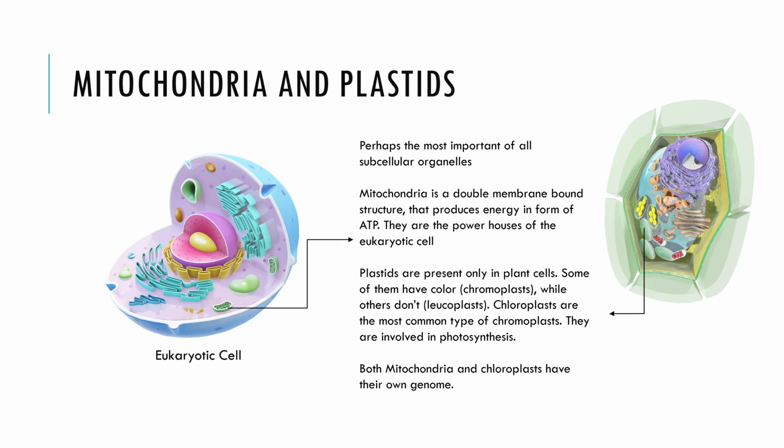I didn't know that. So let me just summarize what we learned today. We learned the basic types of cells, prokaryotes and eukaryotes. We learned that eukaryotes have membrane-bound subcellular organelles. We learned that ribosomes are some of the oldest and most universally found cellular components. We learned about the function of ribosomes in protein synthesis. We learned about the endoplasmic reticulum, and protein processing and modification in the Golgi complex. We learned about mitochondria and plastids and their role in sustaining life.